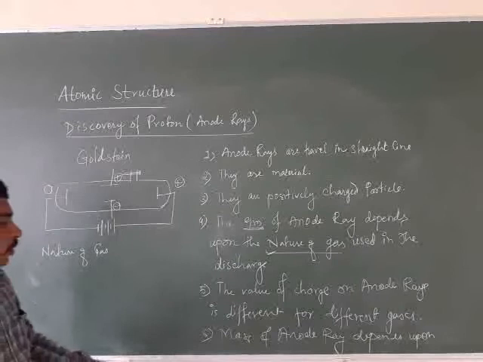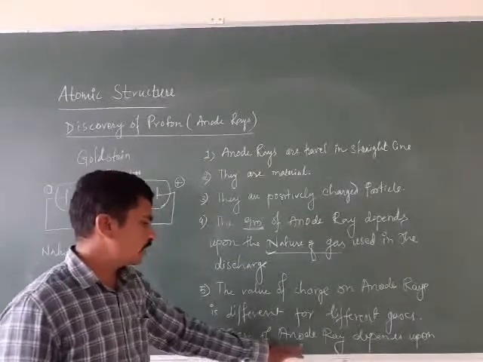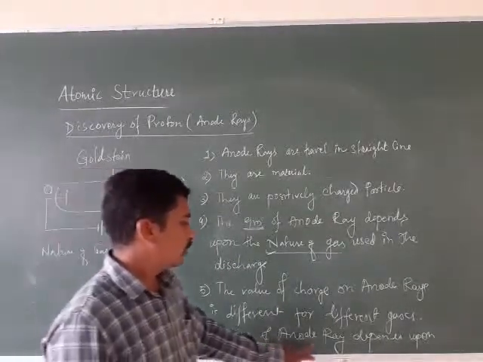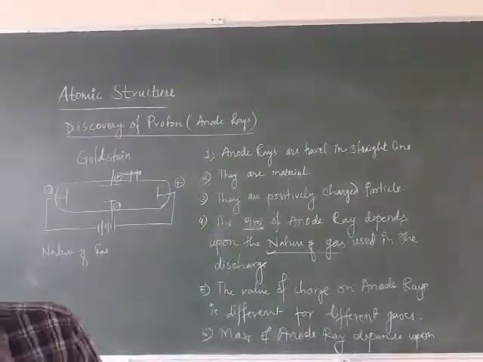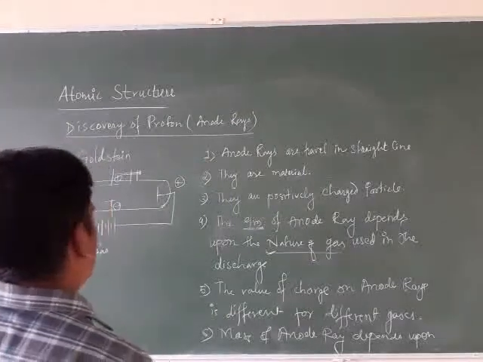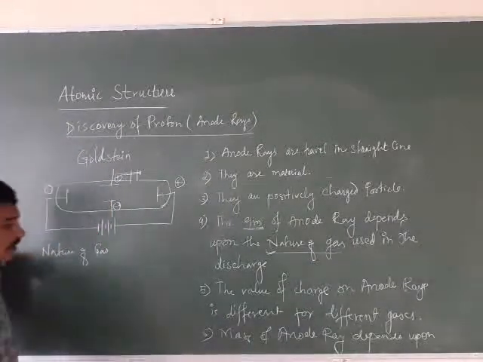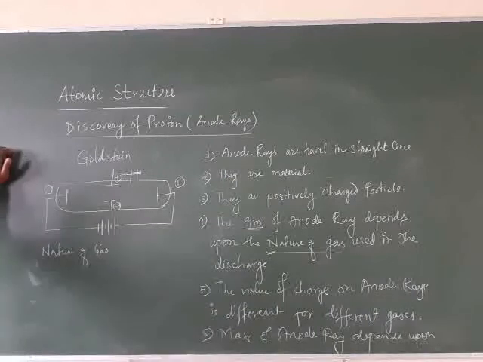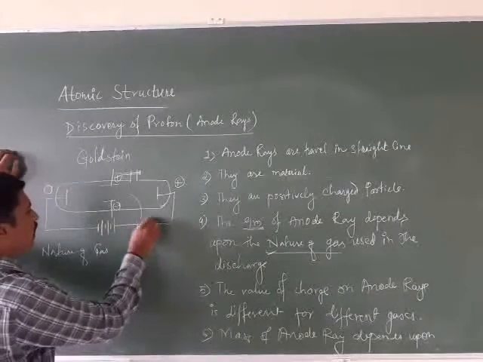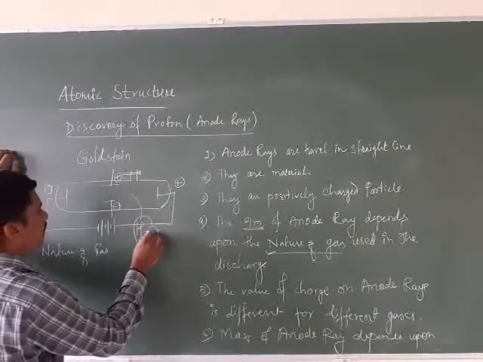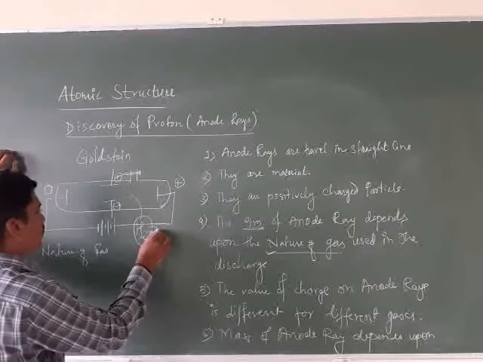So whatever type of gas you are using, depending upon that you get the mass of anode rays. And it is observed that the smallest charge and the smallest mass for an anode ray is observed whenever we use hydrogen gas inside the cathode ray tube or discharge tube.